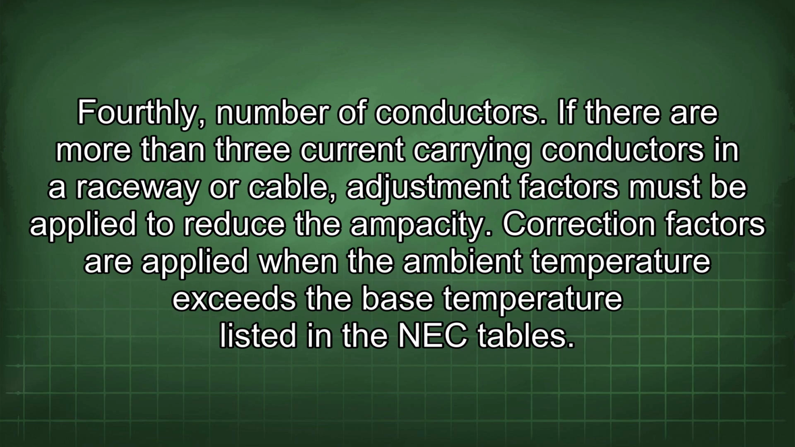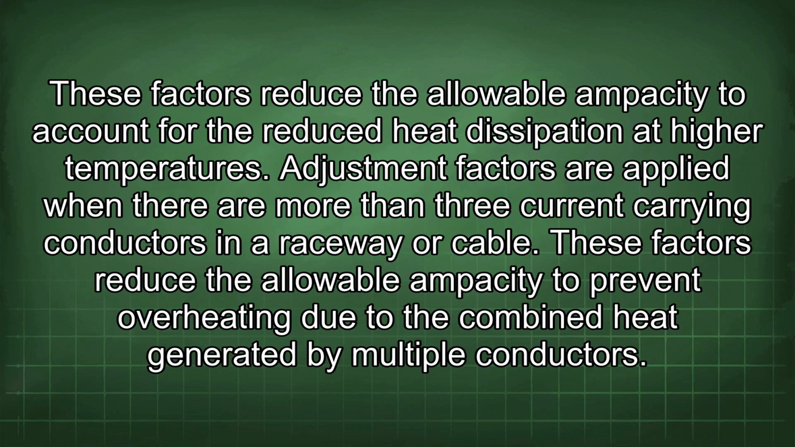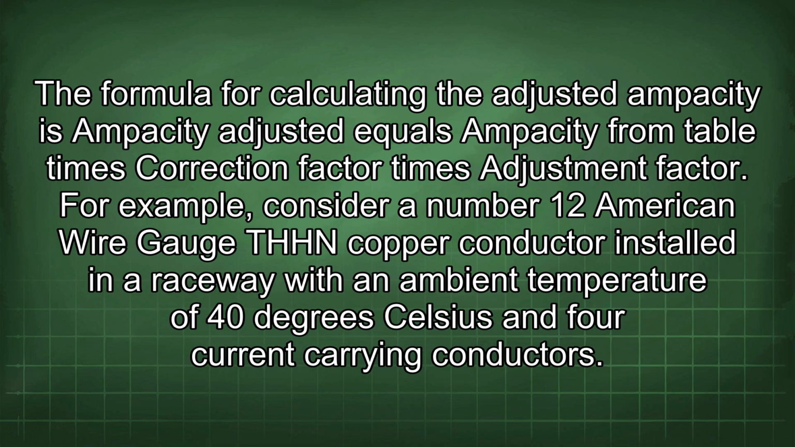Correction factors are applied when the ambient temperature exceeds the base temperature listed in the NEC tables. These factors reduce the allowable ampacity to account for the reduced heat dissipation at higher temperatures. Adjustment factors are applied when there are more than 3 current-carrying conductors in a raceway or cable. These factors reduce the allowable ampacity to prevent overheating due to the combined heat generated by multiple conductors. The formula for calculating the adjusted ampacity is: ampacity adjusted equals ampacity from table times correction factor times adjustment factor.